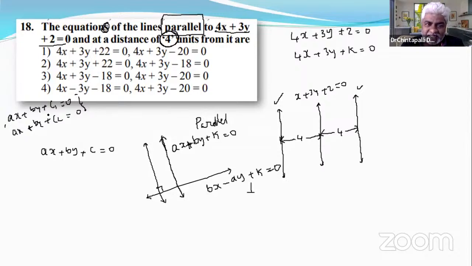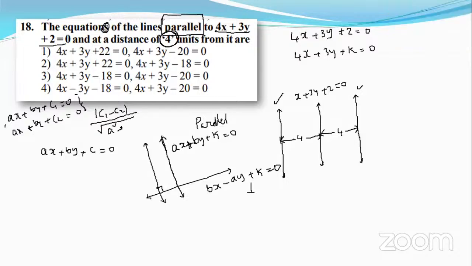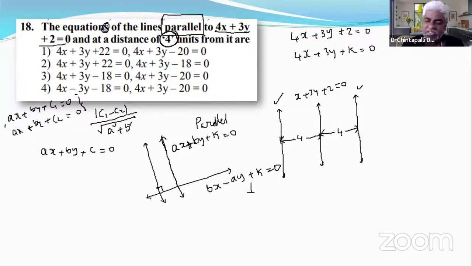How to find the distance between parallel lines? It is mod of c1 minus c2 divided by the square root of a square plus b square. The distance between parallel lines formula is this. Now let us find the distance between 4x + 3y + 2 = 0 and 4x + 3y + k = 0. Find the distance between them and equate it to 4.